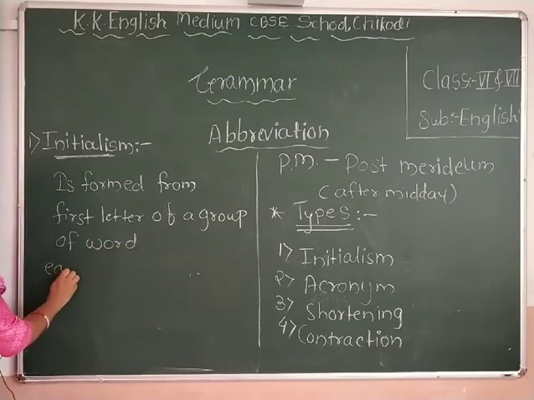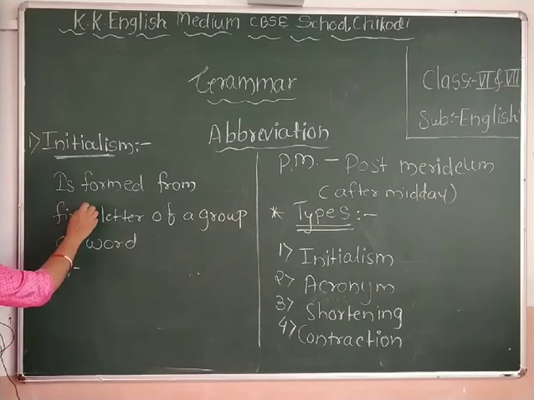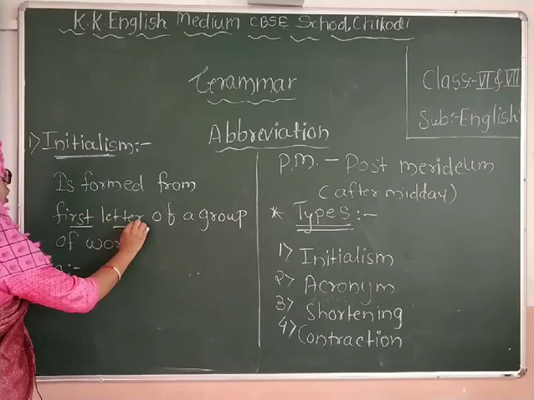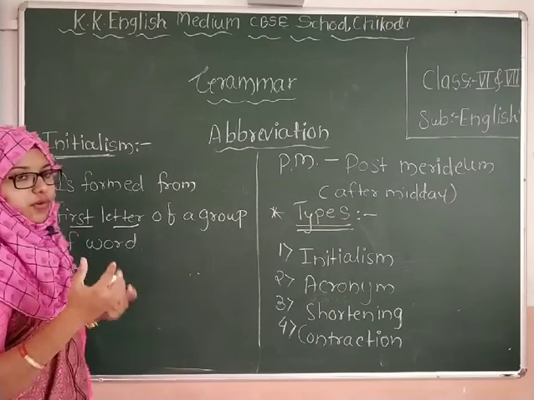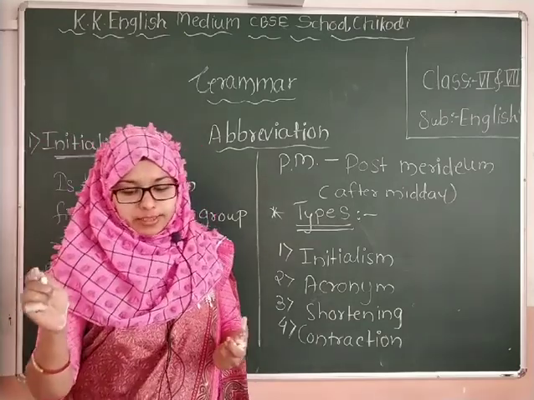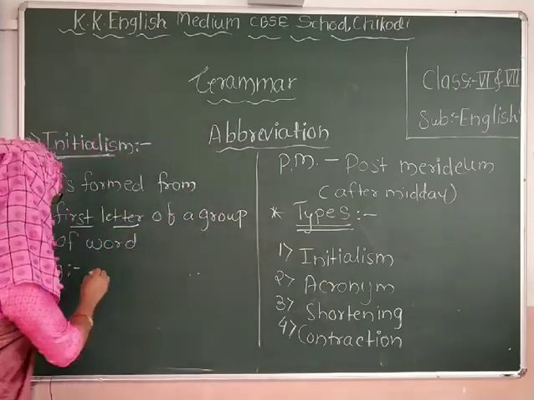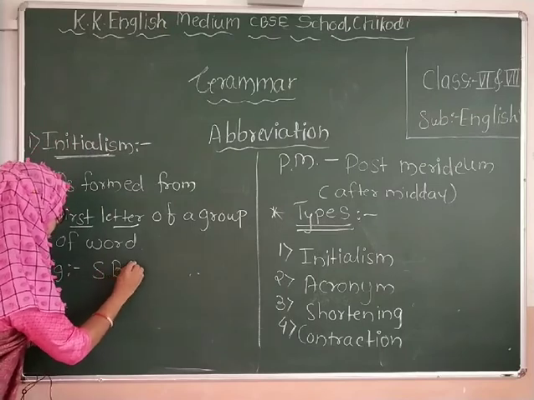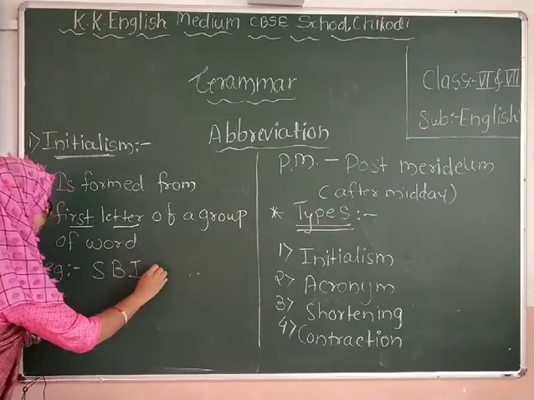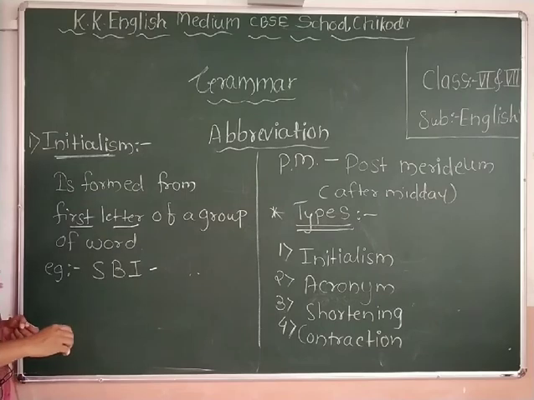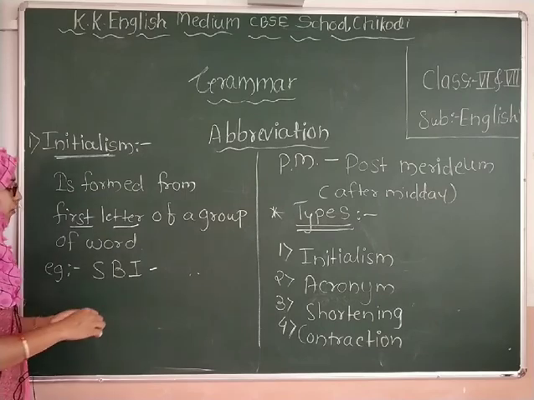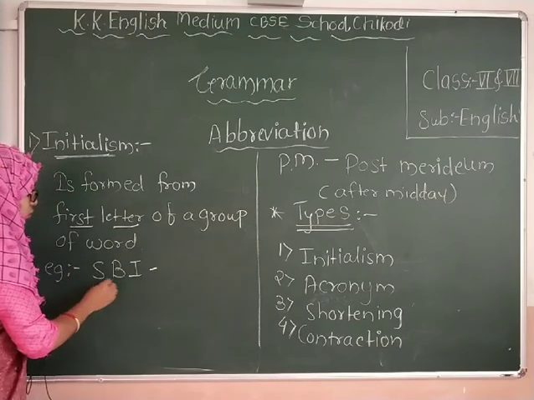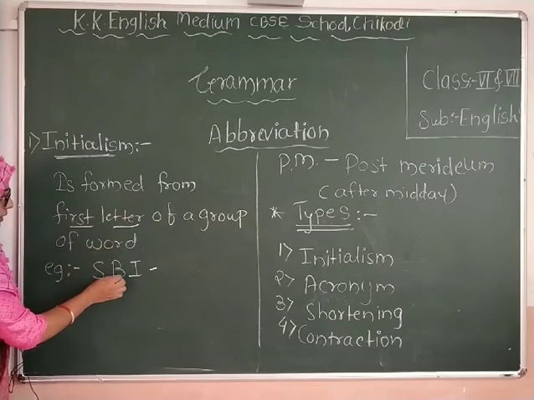Now, an example of that. Initialism means the first letter of the group of words. How is it formed? See, one example I will write here: SBI. What is the full form of that? SBI, State Bank of India. So it is formed with the first letter capital.